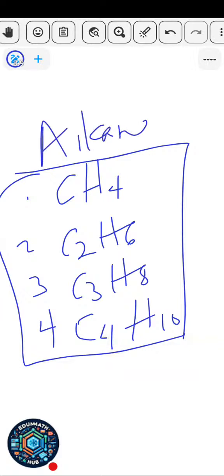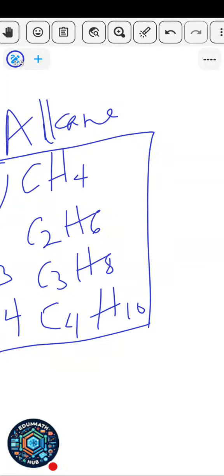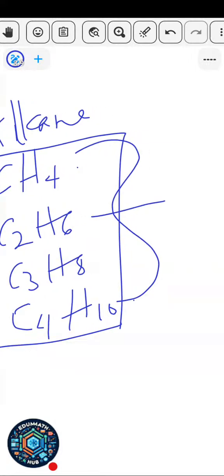This is a homologous series. I'm still getting there. Don't worry, don't be confused. It's very, very simple. Stay with me. So these four members here are actually gases. They are used for heating.